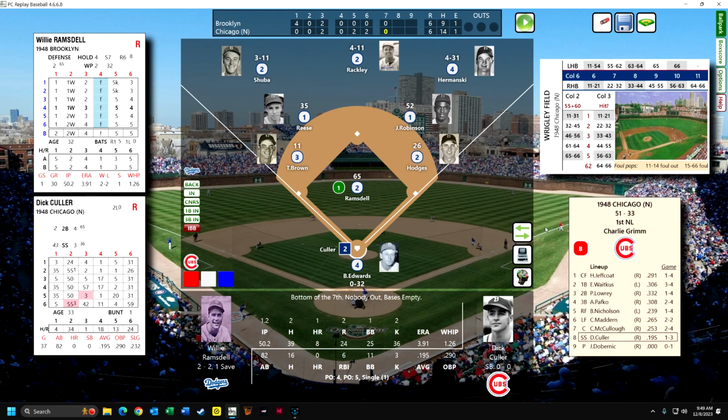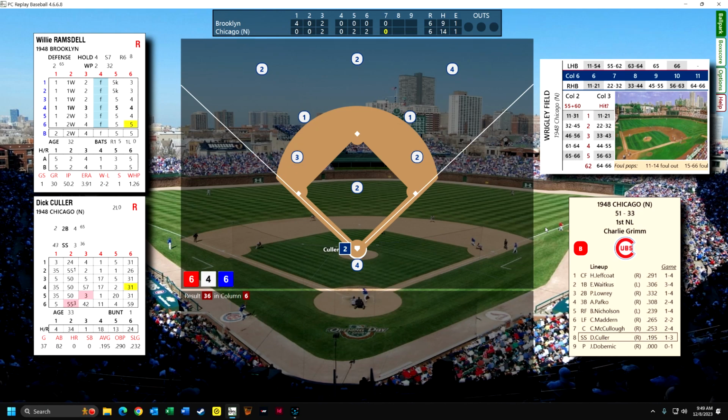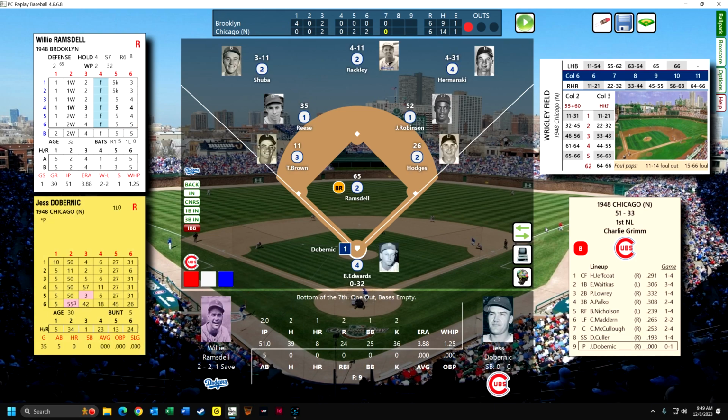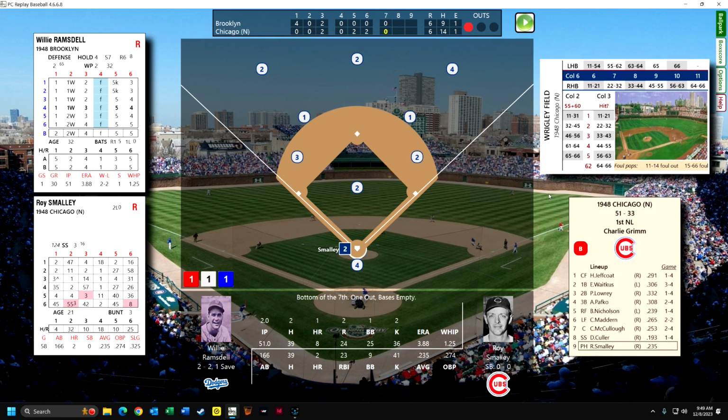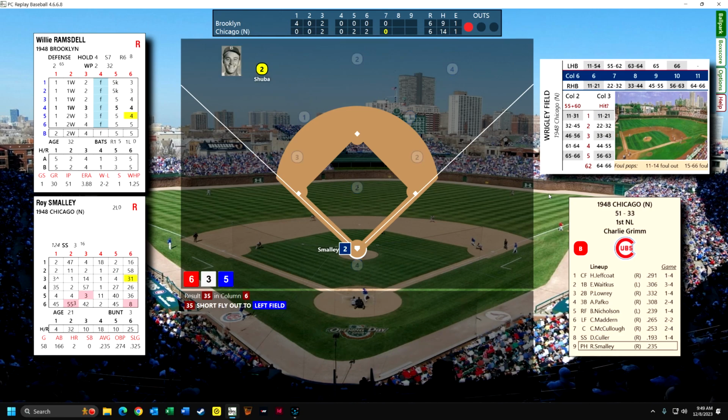shortstop. Okay, we'll see if Ramsdell can get through the inning. Otherwise, we may do a double switch. Color, short fly to right field. And you can see here now Ramsdell is right on the verge of getting a B rating. If he lets anybody on, now they're going to pinch hit Roy Smalley. And he's going to short fly to left field.